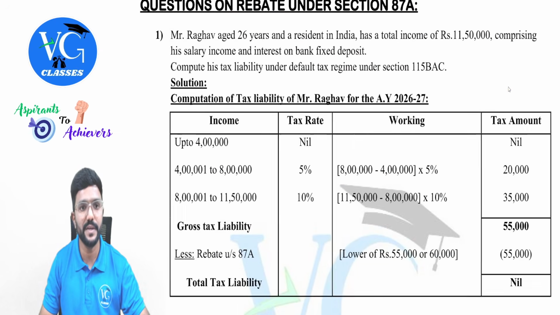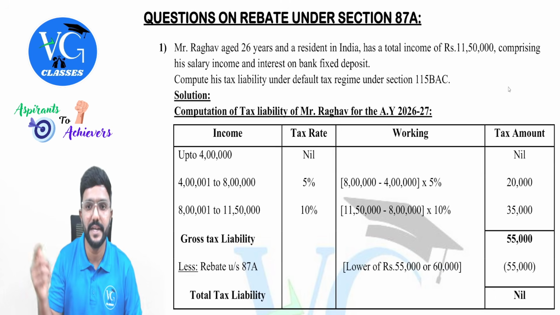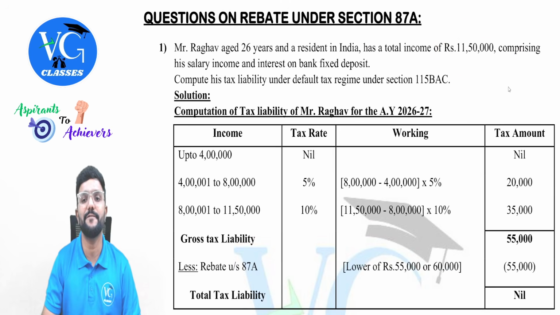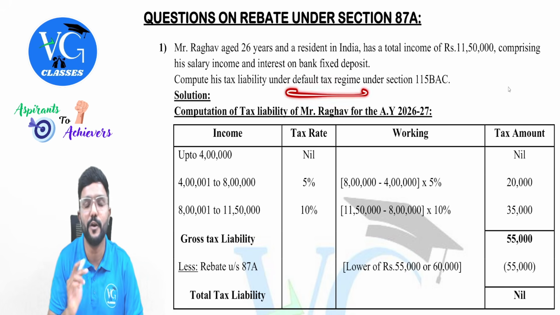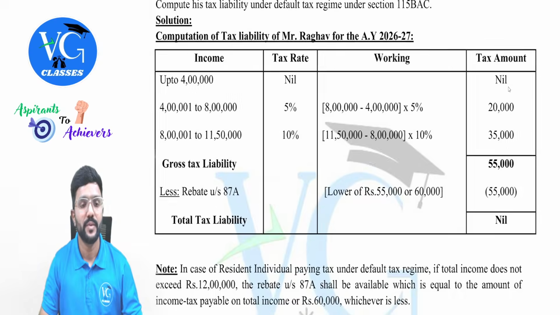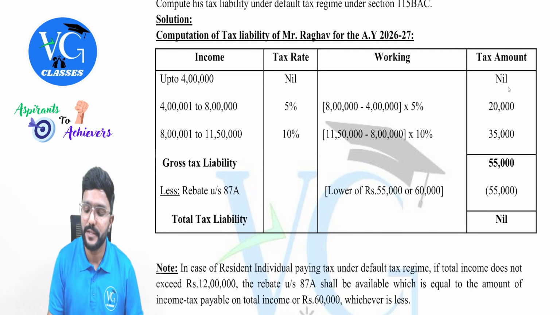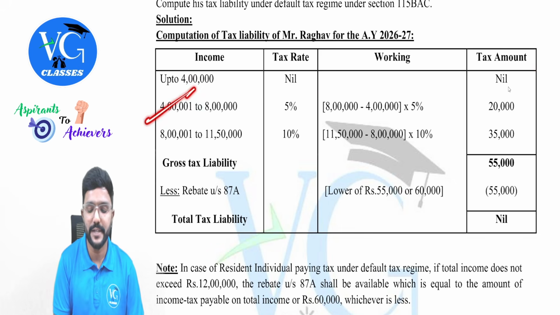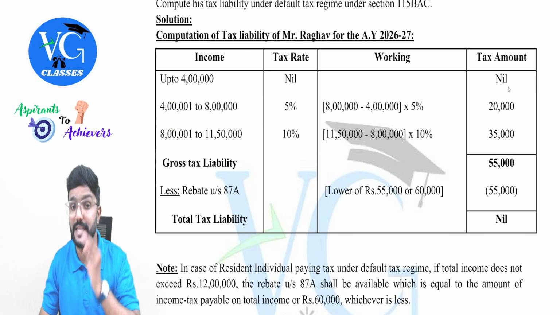Yes. So you can see here, Mr. Raghav is a resident individual whose total income is 11,50,000 and he is following the default regime. Sir, how do we calculate the tax liability of Mr. Raghav? So up to 4 lakh, it is the basic exemption limit, so nil. Then 4 to 8 lakh, it is 5%. The amount comes to 20,000. Then 8 to 12 lakh, it is 10%.